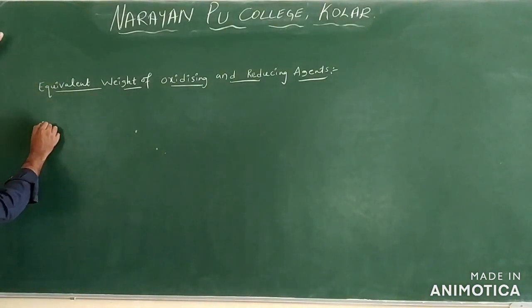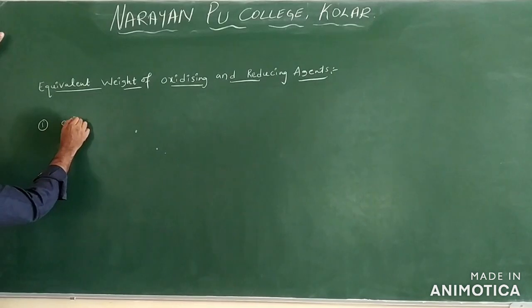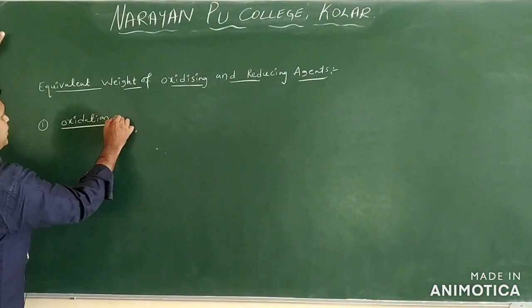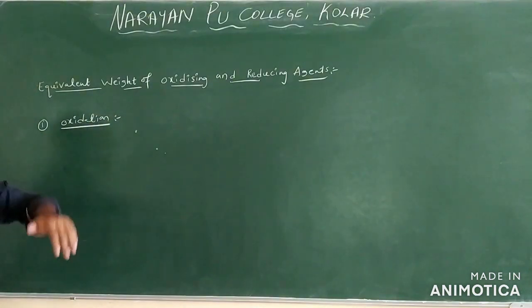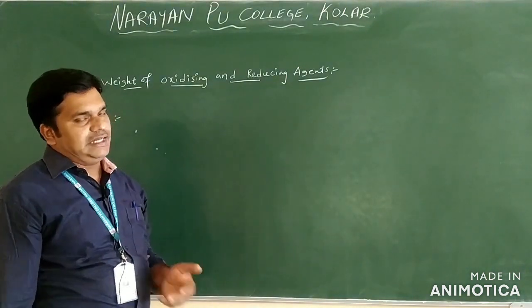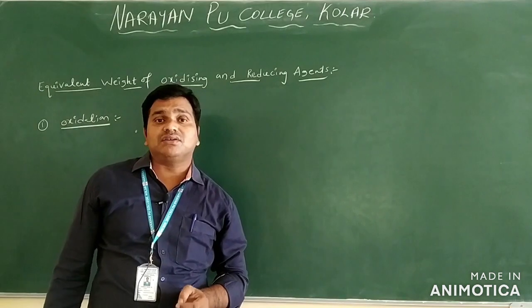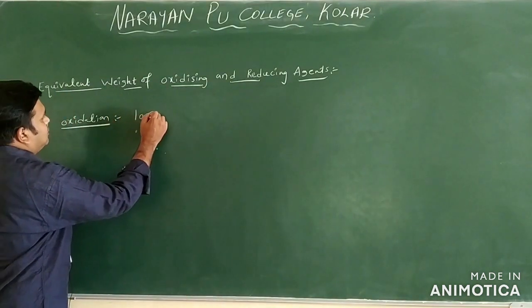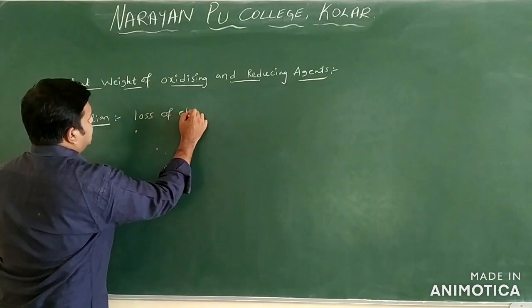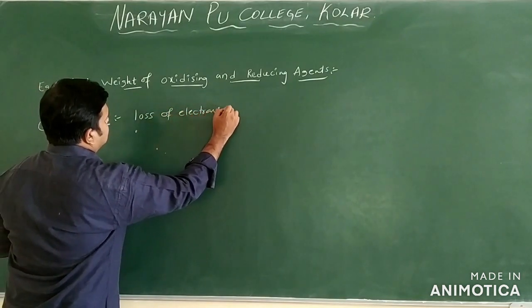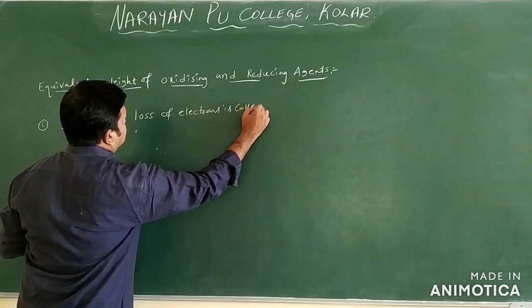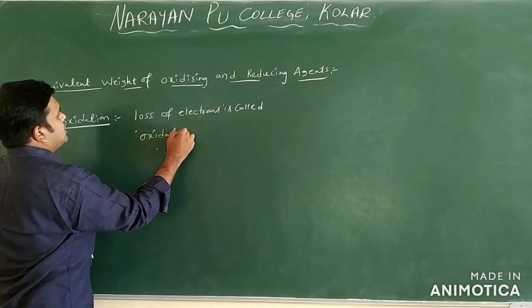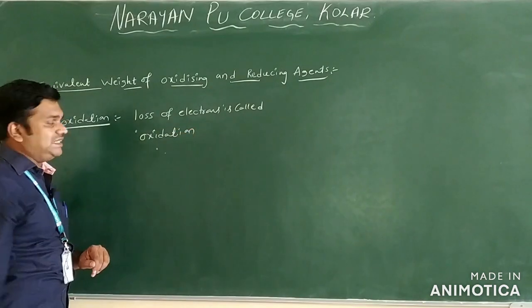So the first one we have is oxidation. Oxidation we can define in terms of electrons. Loss of electrons is called oxidation.